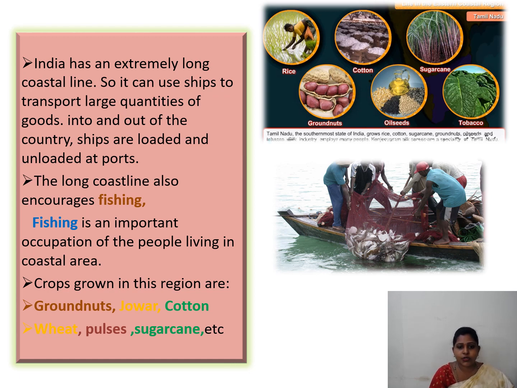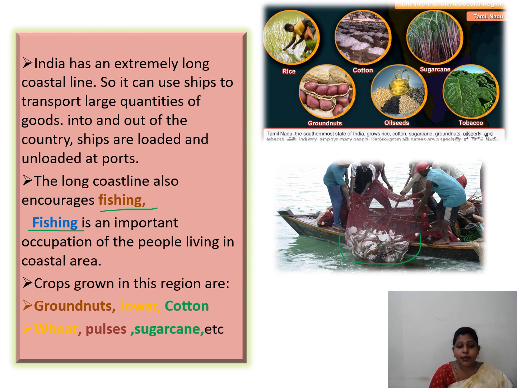The long coastline also encourages fishing. In this picture, you can see some people fishing here. Fishing is an important occupation of the people living in the coastal area. Which is the important occupation of the people living in the coastal area? Yes, fishing.